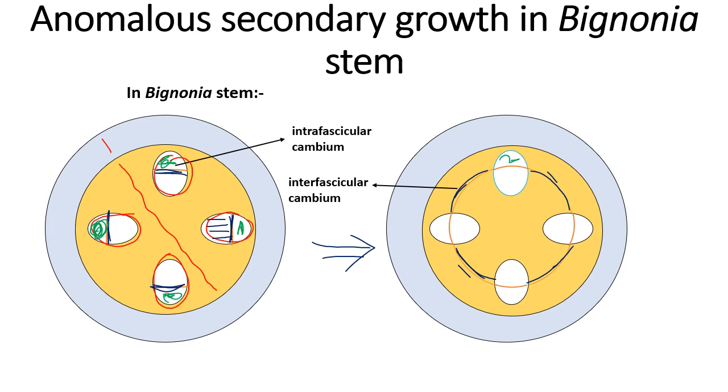Similarly here, phloem, phloem, phloem, and inside I'll use a red color to represent xylem, xylem, xylem. Similarly here, xylem inside. Now in the initial stage, this growth is normal.